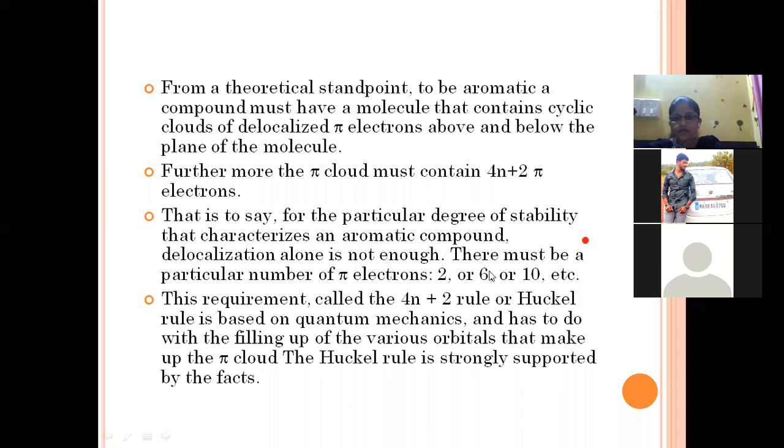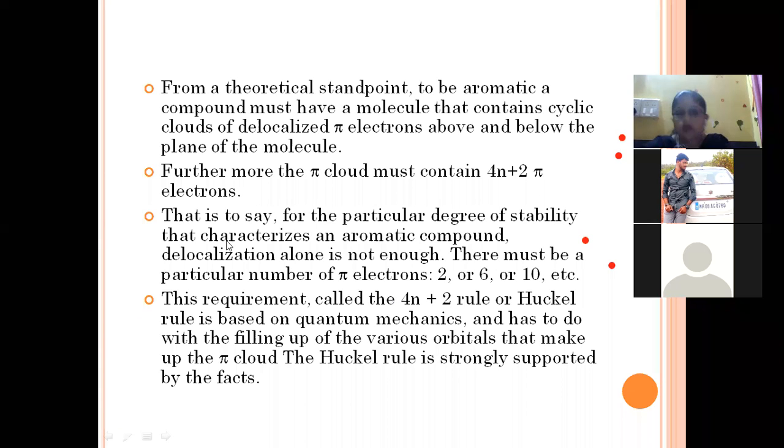The second rule is that there must be a particular number of pi electrons. What are those particular numbers? There may be 2, 6, 10, likewise, not all even numbers. So there is a criterion for the compounds: those that have 2, 6, 10 pi electrons. This requirement is called the 4n plus 2 rule.